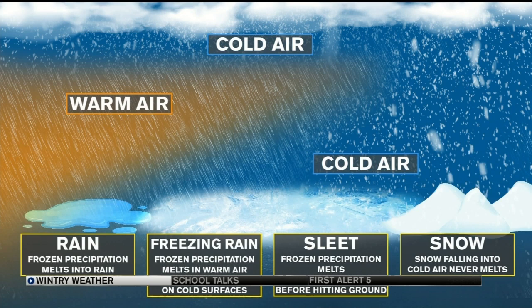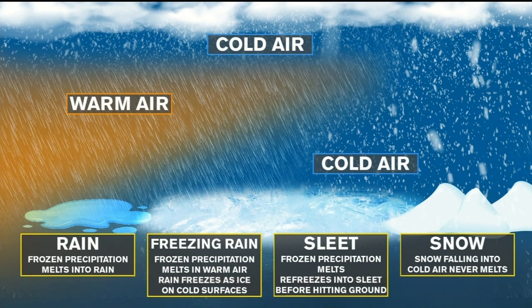That's one form. Now, if the warm air layer is thinner and wedged between two layers of cold air, then what we'll see is either a mix of rain and snow, sleet, or freezing rain. Freezing rain is the most menacing form of winter weather. It occurs when we see a very thin layer of cold air right above the ground, and when freezing rain occurs, rain droplets will instantly refreeze as they encounter any sort of cold surface. Examples are sidewalks, roads, bridges, even power lines.